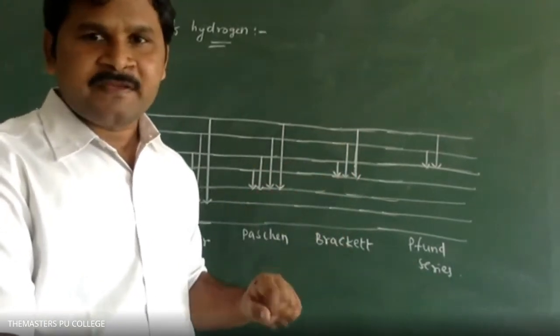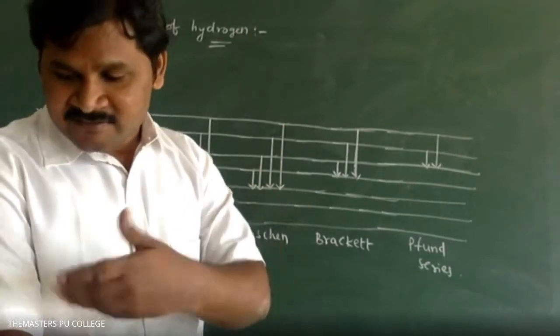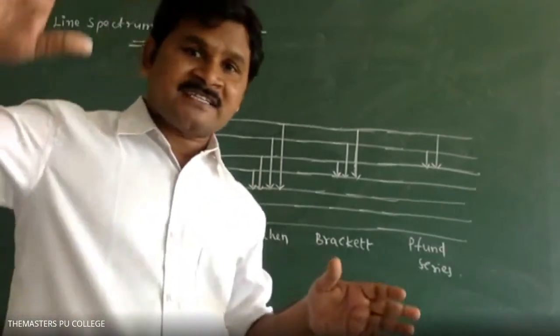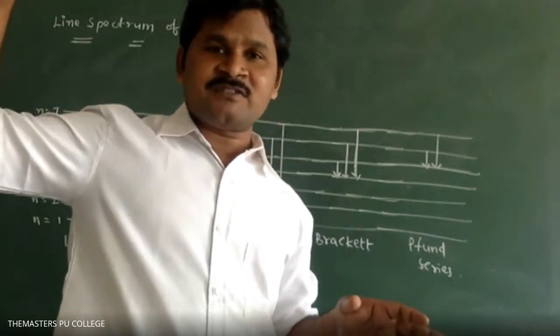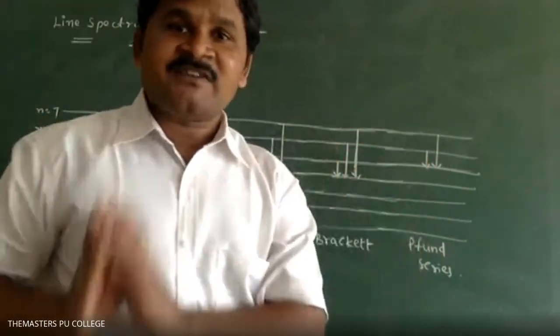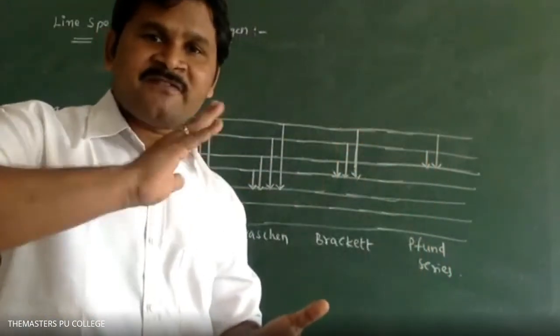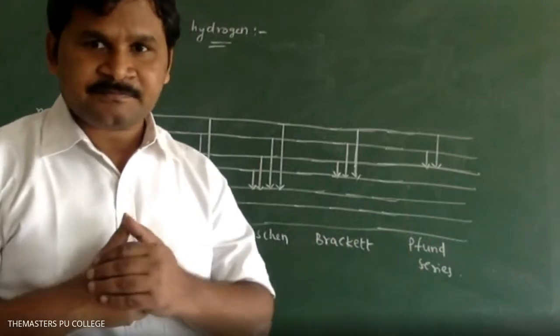What is the final conclusion we will get in the atomic spectrum? That is the structure of the atom. So what is the final position of the electron? What is the final position of the proton? What is the final position of the neutron? And what is the final structure of the atom? We will discuss by overcoming the failures of one theory to another theory. Clear?